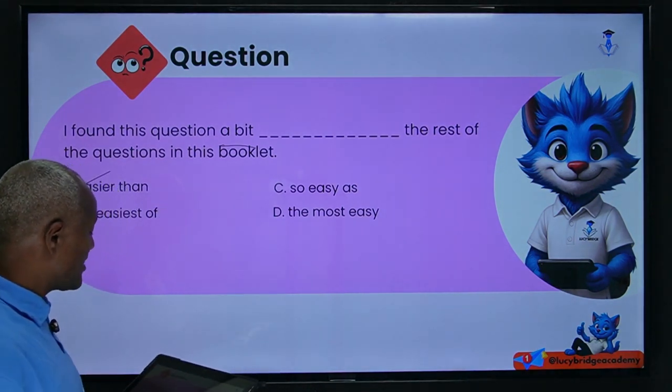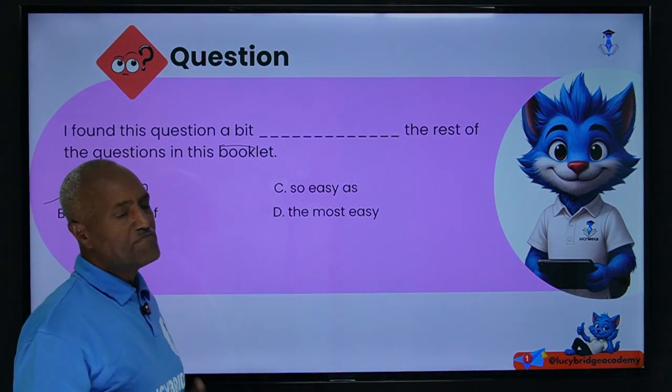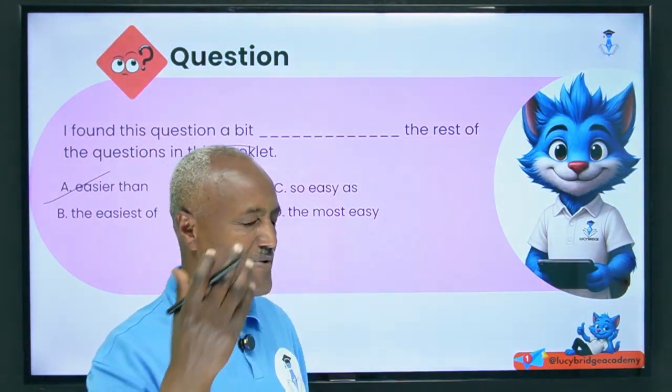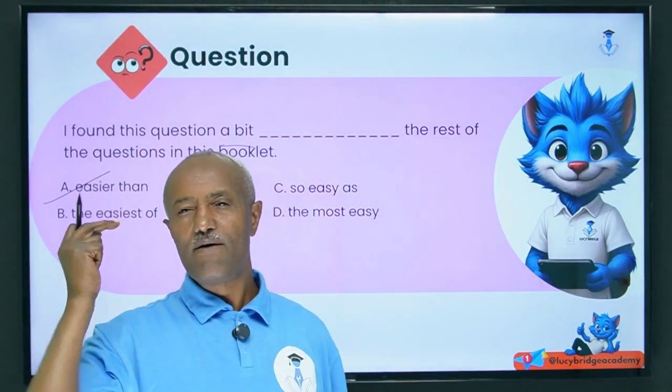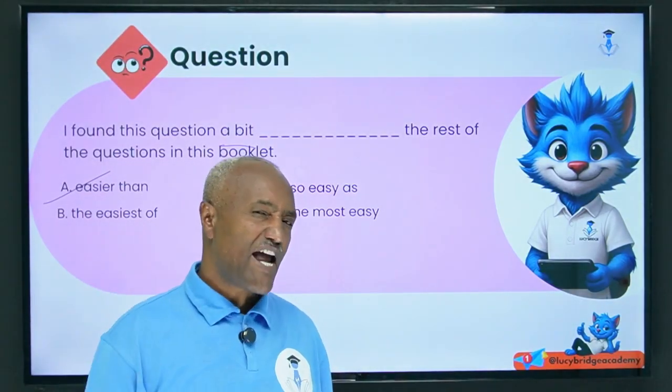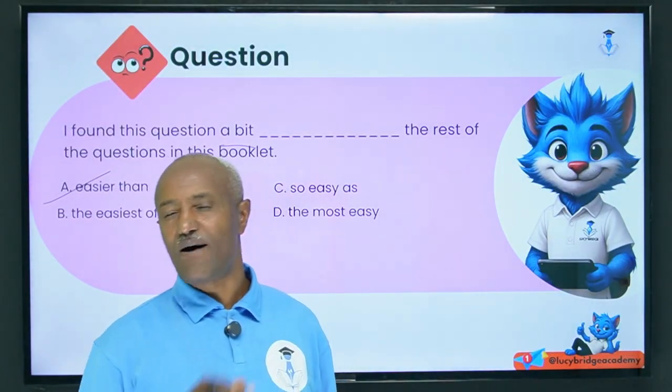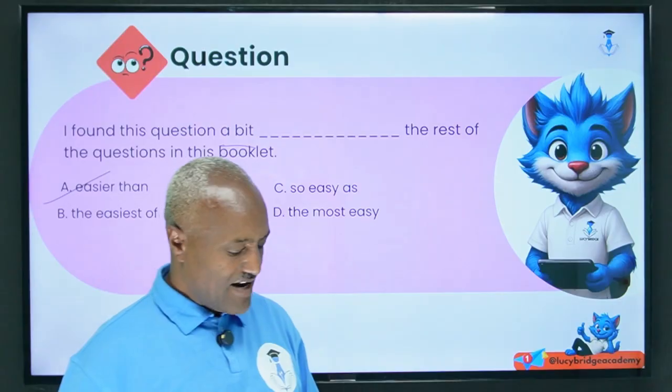Therefore, the answer for this one is that. So by finding different types of exercises about double comparative and parallel comparative, by practicing and reading, you can be well armed about comparison. This is what I advise you.